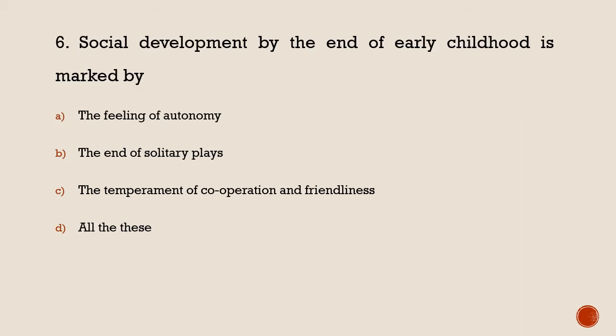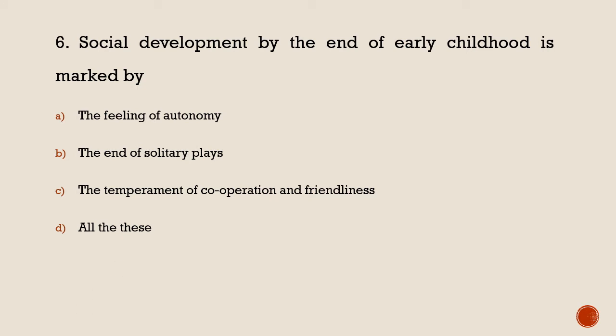Social development by the end of early childhood, that is, at the end of the sixth year of the child, is marked by what? First, the feeling of autonomy. Second, the end of solitary play. Third, the temperament of cooperation and friendliness. And fourth is all of the above.